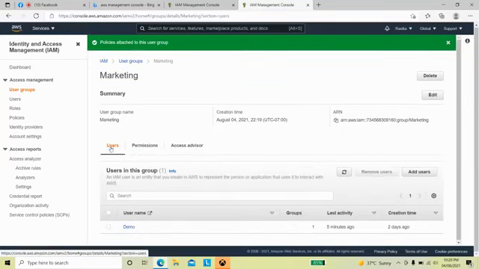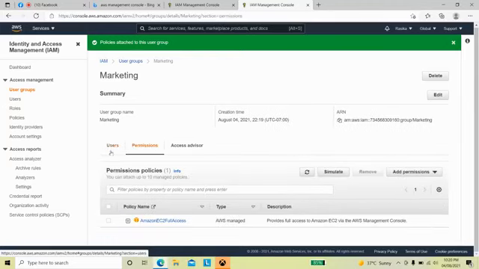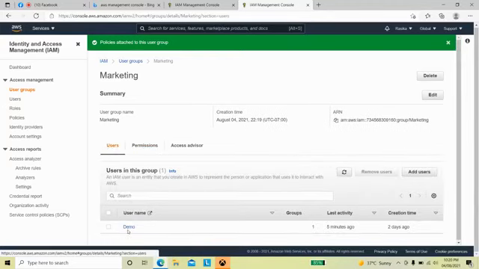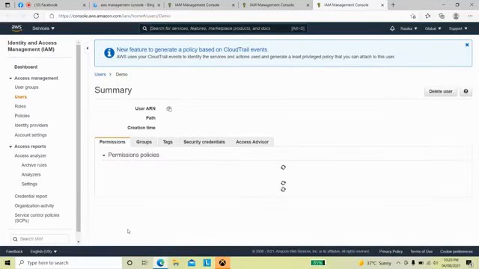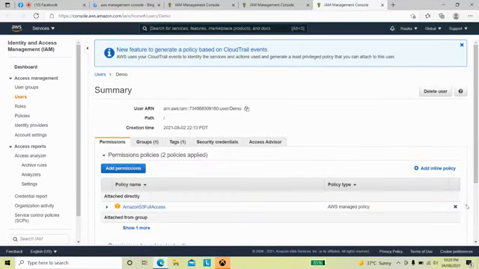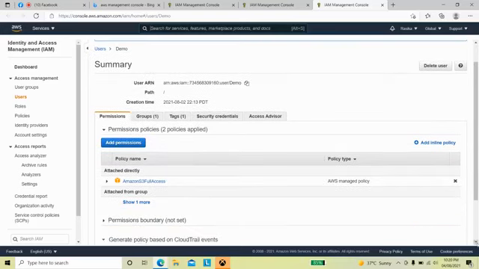Once the permission is added to the group, if we go to the demo user, see, the other permission is also added.